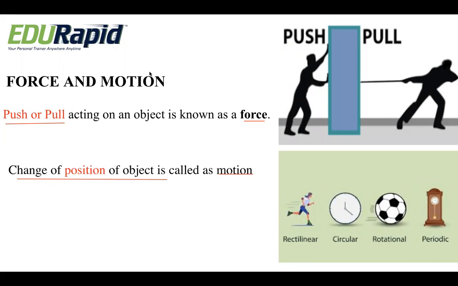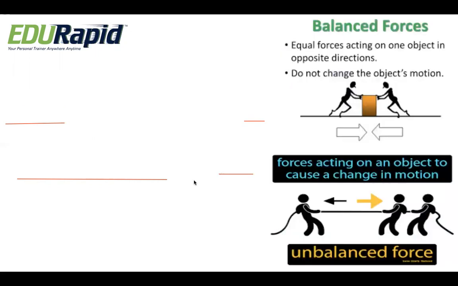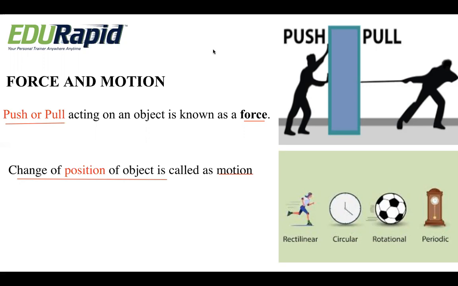This change of position of an object due to force is called motion. We have different types of motion, like rectilinear, circular, rotational, or periodic motion. Any kind of displacement or change in position is called motion.